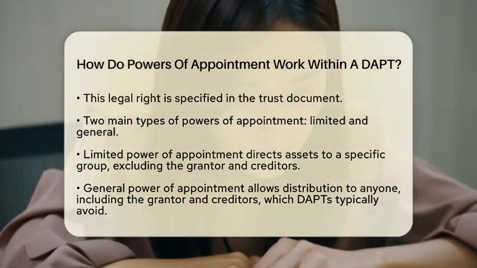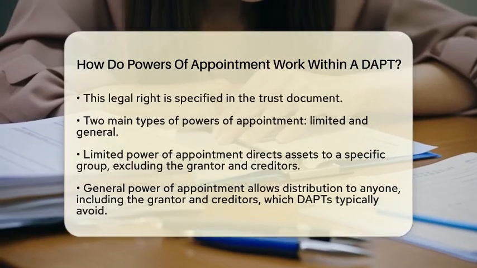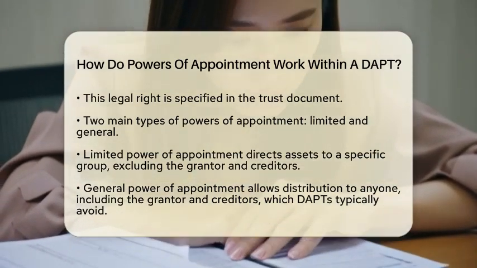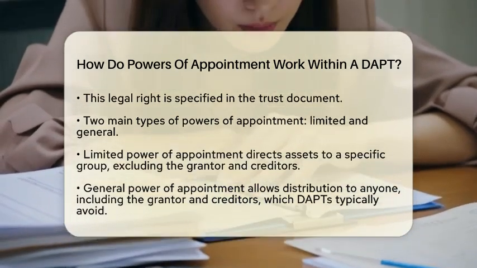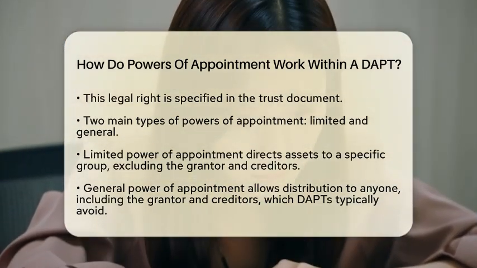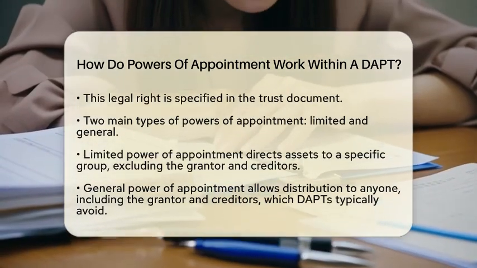For instance, if a DAPT is established in a state that permits it, the grantor may retain the right to appoint trust assets to their descendants after their death. This is done using a testamentary limited power of appointment.